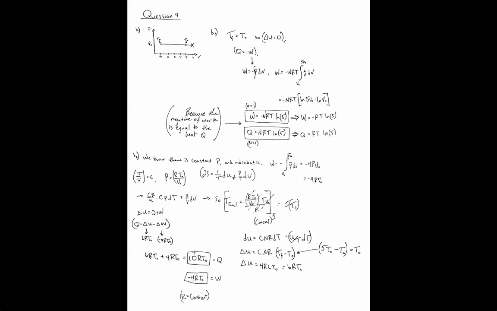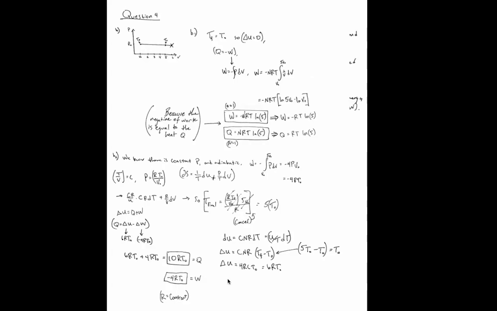And that's the end of the question. And then we know work is negative 4 R T naught, and again, this should be a 4 there, so sorry about that. R is just the gas constant in all these cases. It's just a constant number.